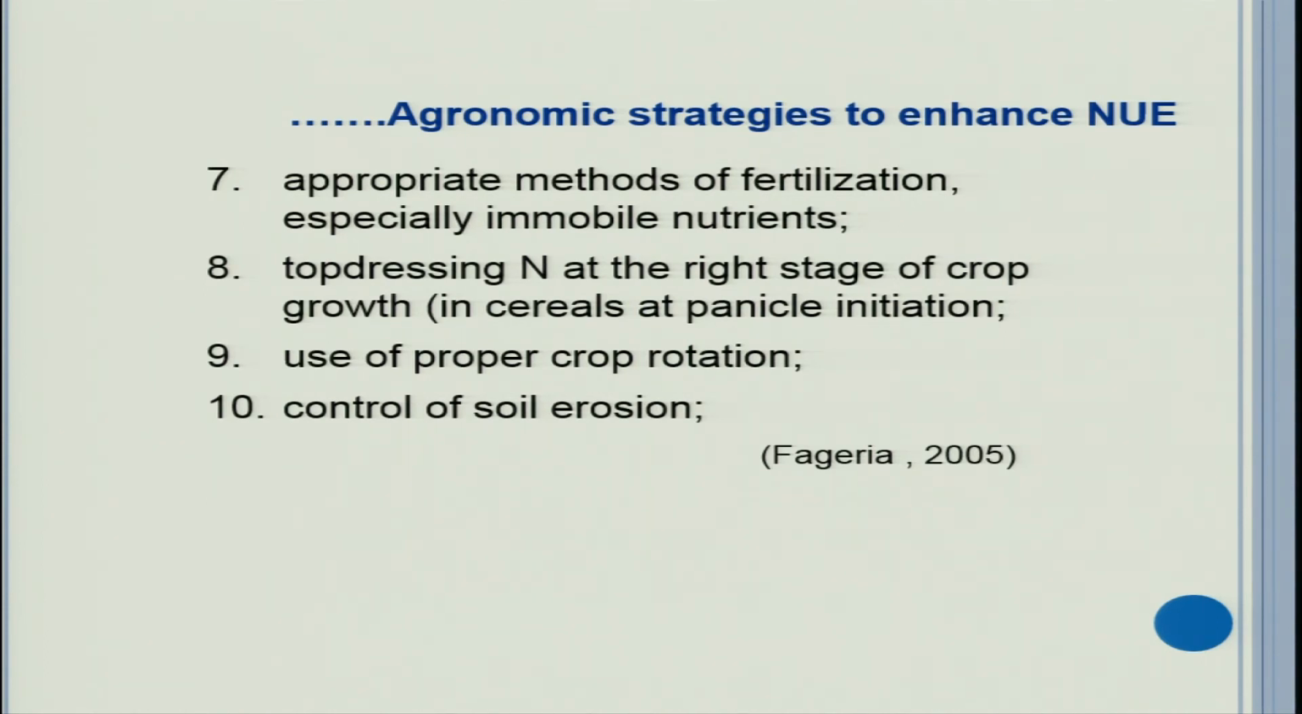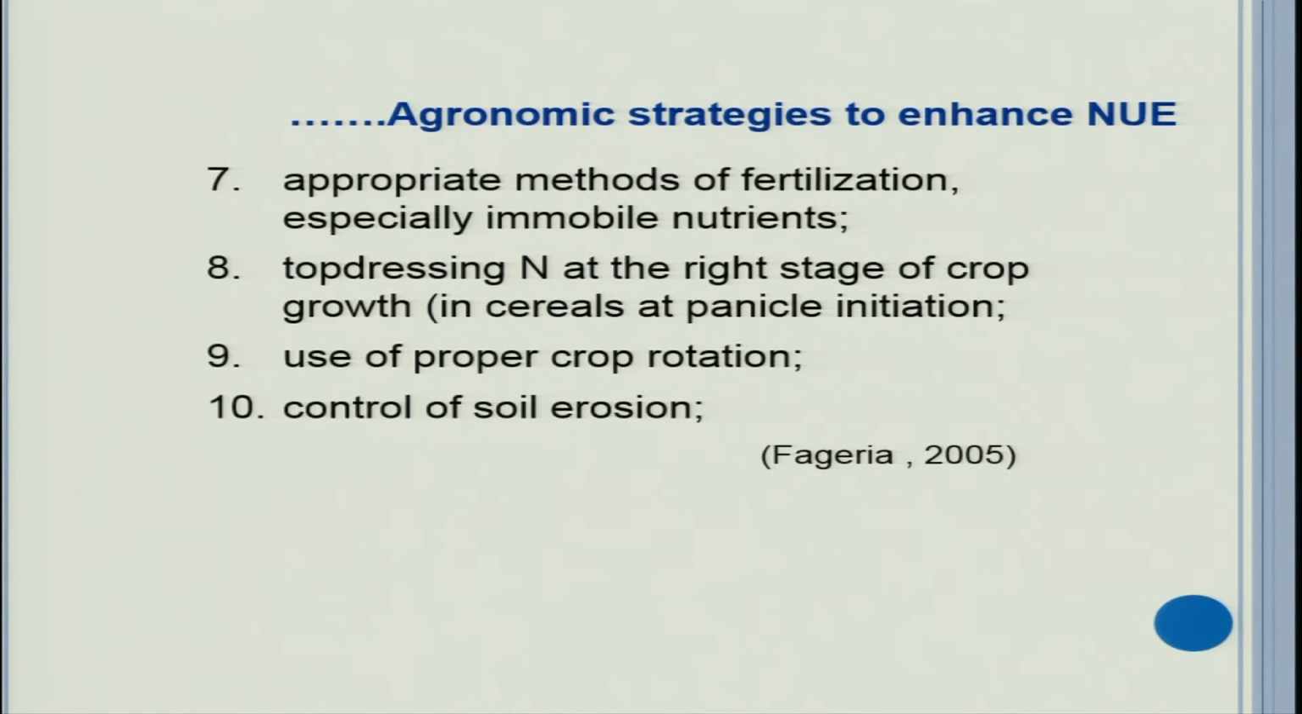Use of proper crop rotations is very, very important because crop rotations improve the soil property, particularly the soil health. And crop rotations also decrease the incidence of insect pests and diseases. Therefore, nutrient use efficiency is increased if we follow crop rotation. It is always low in monoculture.